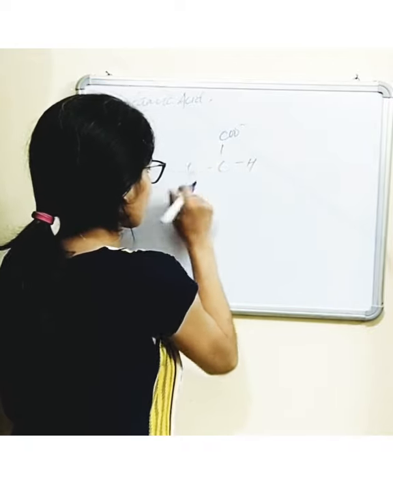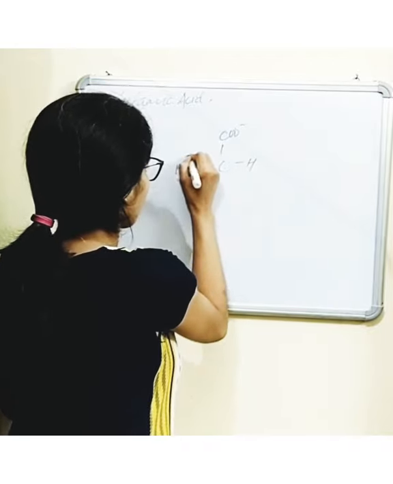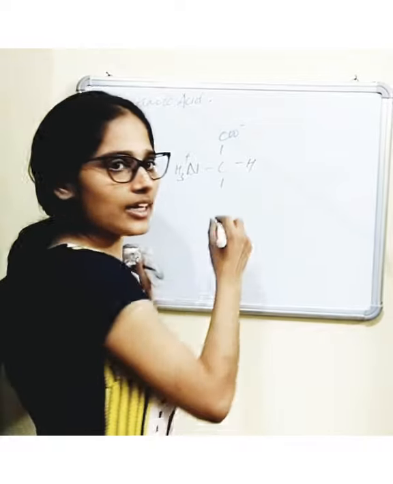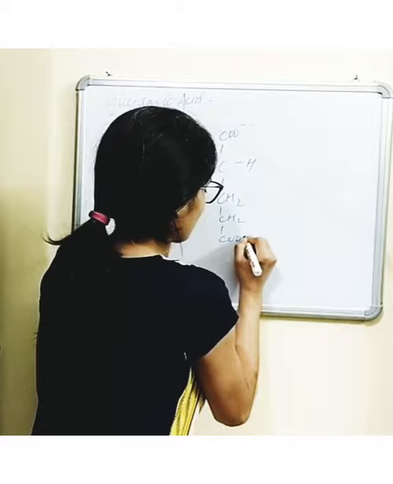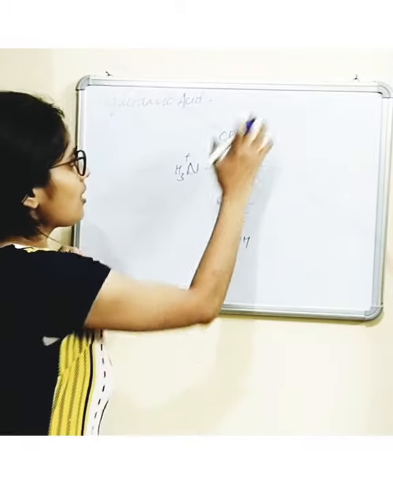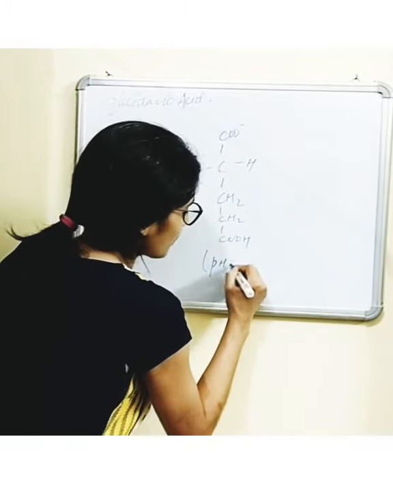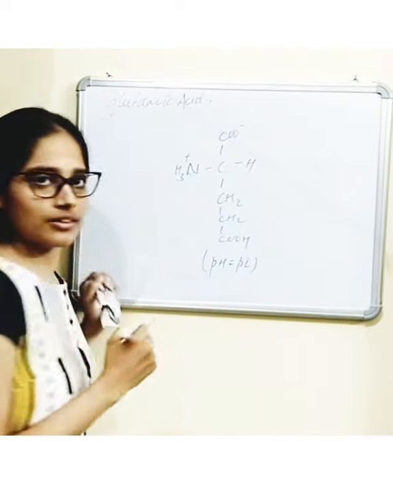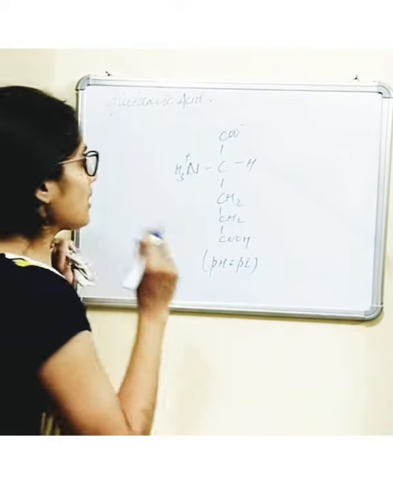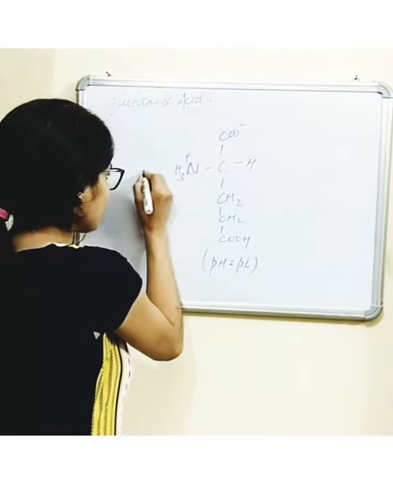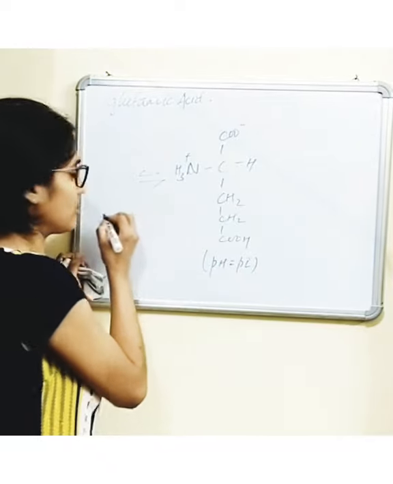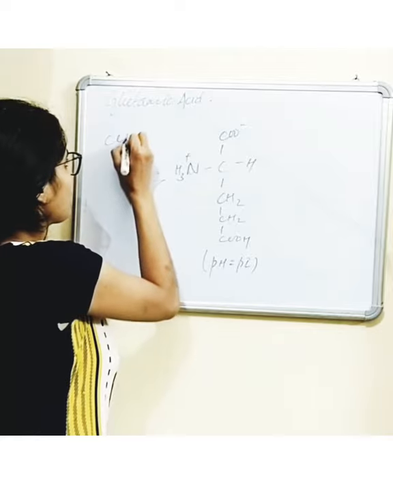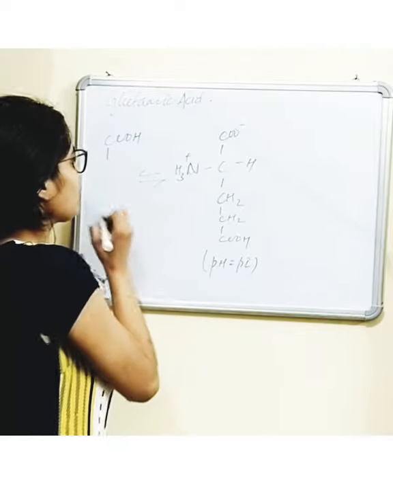Right. So this is the structure of glutamate. This is the structure at pH equal to Pi. Now, when pH is less, this will again become protonated.